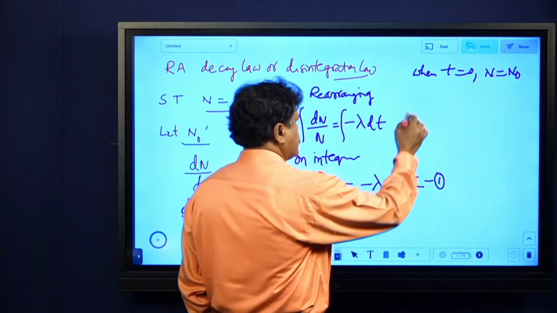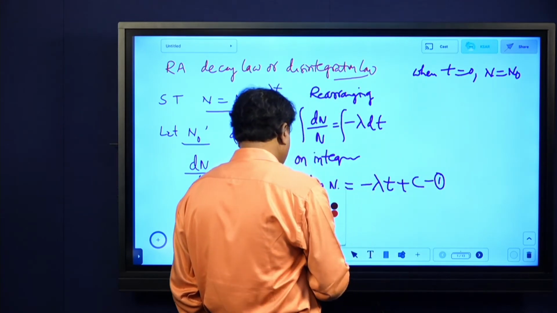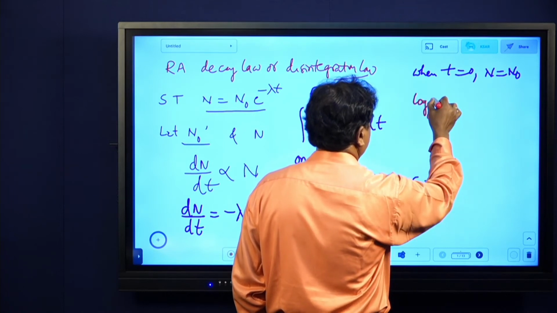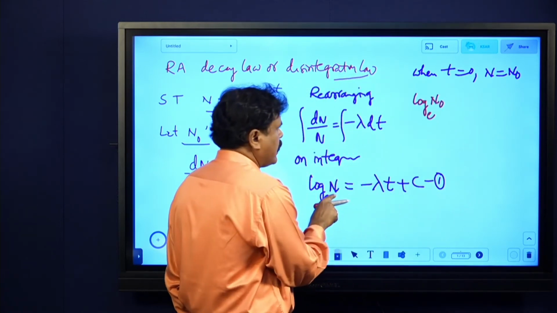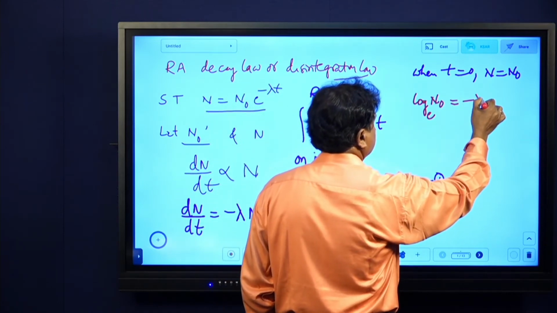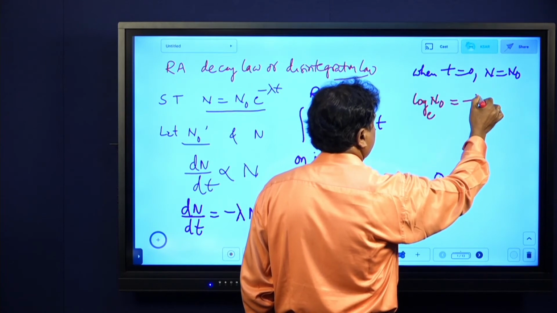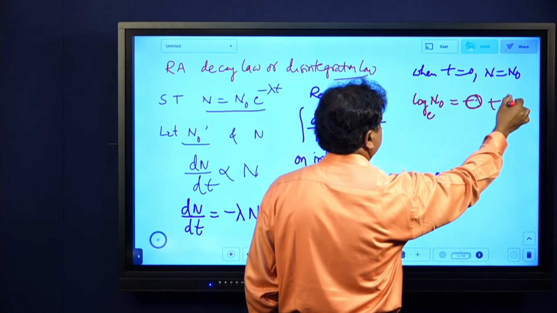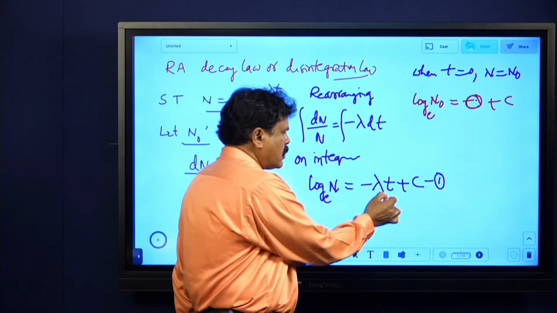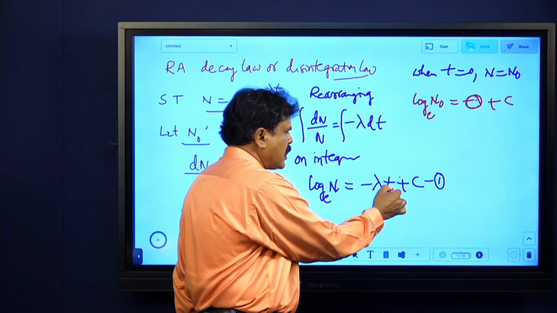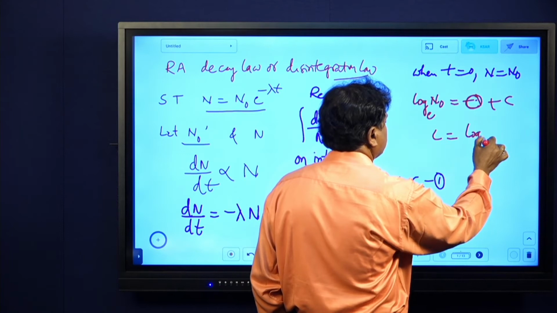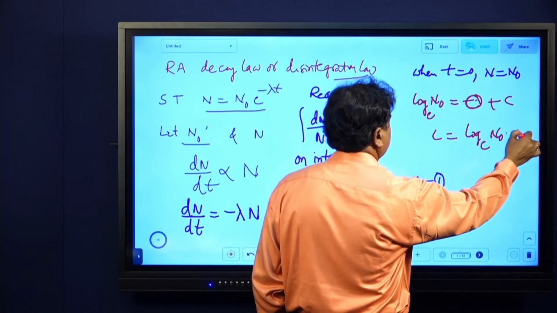Applying this, log n naught equals minus lambda t plus c, where t is 0, so this term becomes 0. Meaning c equals log n naught.